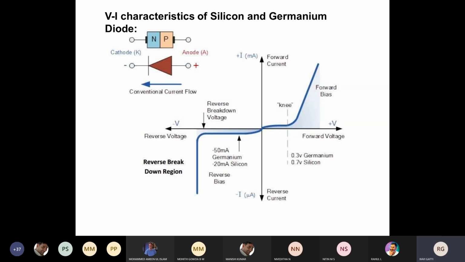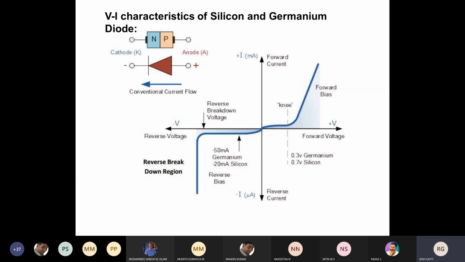So you can see here the input voltage in the forward direction. When the diode is in forward bias condition, as the input voltage increases and becomes greater than the threshold voltage, the current starts flowing. This we call the forward current. In the reverse condition, if the input voltage is too much negative, then the diode breakdown will happen. Why? Because a large depletion region is created, and because of this high reverse voltage, the breakdown takes place.